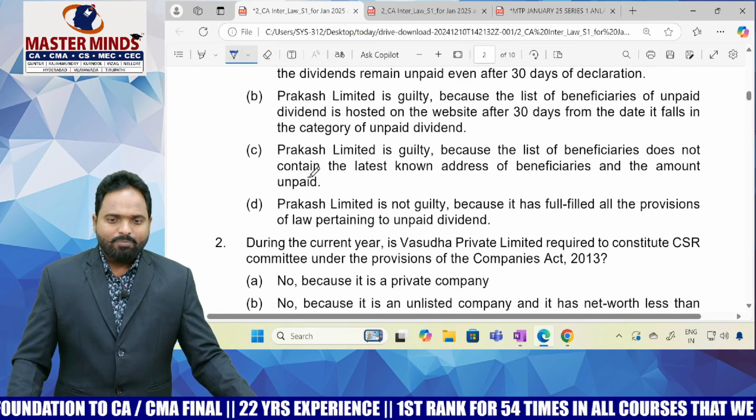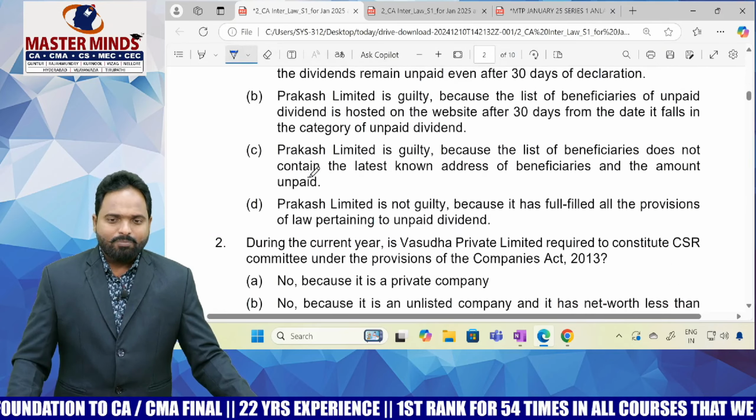Considering the legal provisions regarding constitution of CSR committee and the one constituted by Vasudha Private Limited. Vasudha Private Limited is a private company, so I think no independent director is needed. Without an independent director also, it can constitute a CSR committee. Okay, so maybe the answer will be D. Constitution of the committee is valid because the company is not required to appoint an independent director. In a private company, there is no obligation to appoint an independent director. In the board of directors, there is no independent director. If there is no obligation, how will you bring an independent director for constitution of the CSR committee? Not at all possible. Okay, so very simple questions.